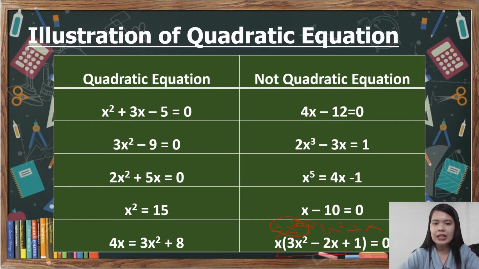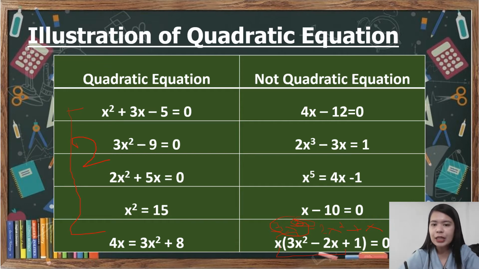So, take a final look sa pinagkaiba ng quadratic equation at sa not quadratic equation. To sum up, the quadratic equation, second degree. Lahat ito, ang kanilang highest exponent ay 2.